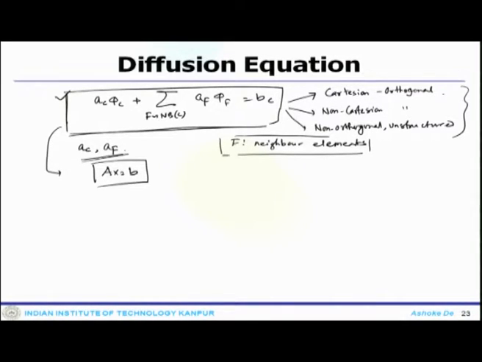But once you come down to the non-orthogonal system, there will be one more extra term which is a very important term, called the cross diffusion term. The contribution from this particular term goes into the source term. This is an added contribution which comes due to non-orthogonality, and one has to take care of it while dealing with the non-orthogonal grid system or the unstructured system.